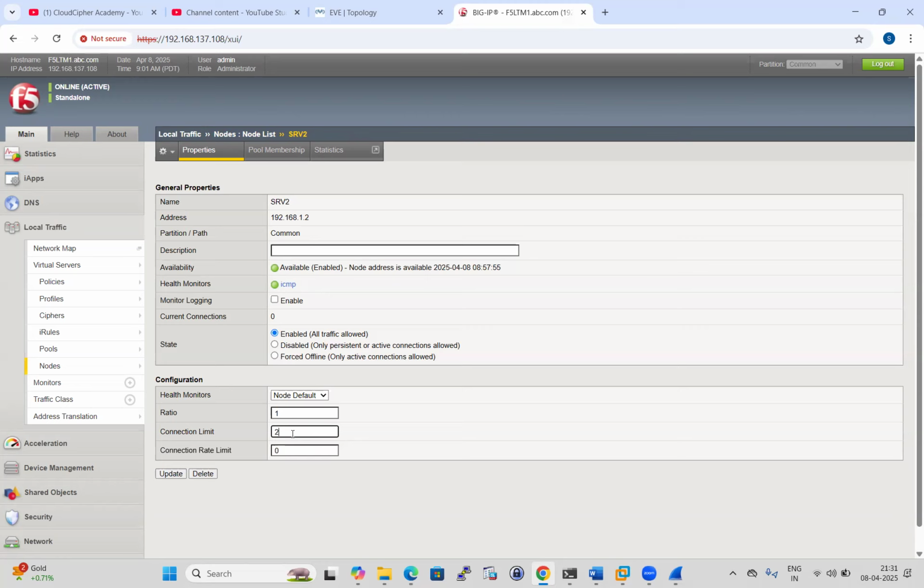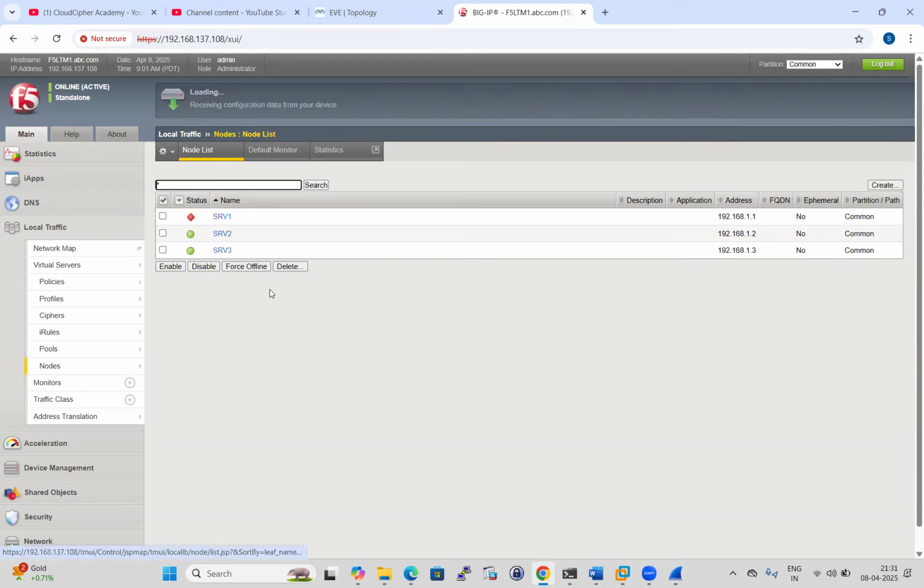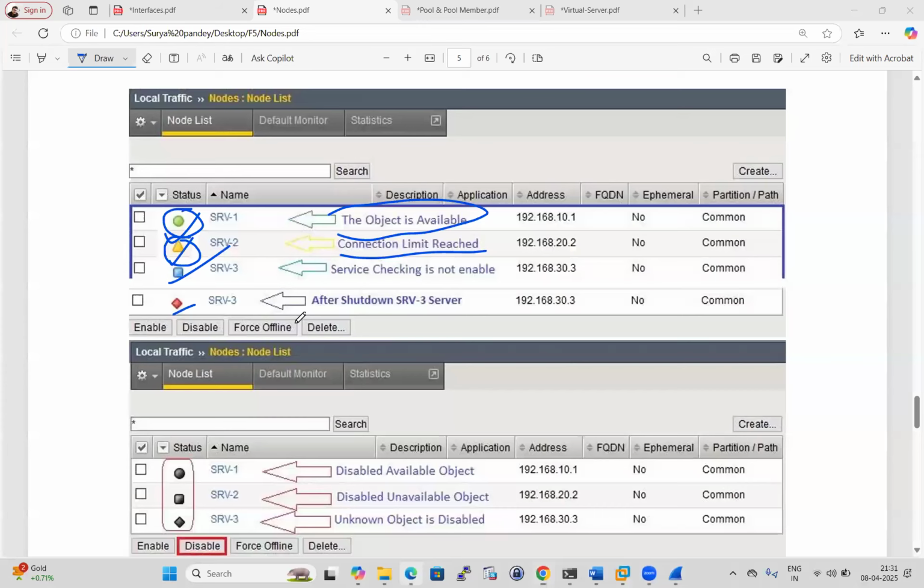So if a third connection comes, it will show the symbol like this, yellow: connection limit reached. That server does not have the capability to accept another extra session. That is the reason it will show connection limit reached and show as yellow.